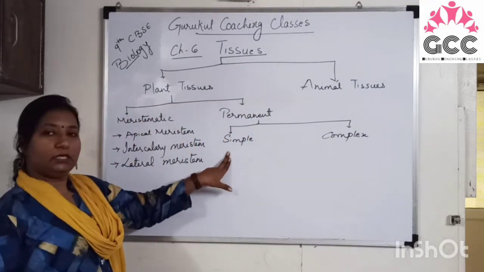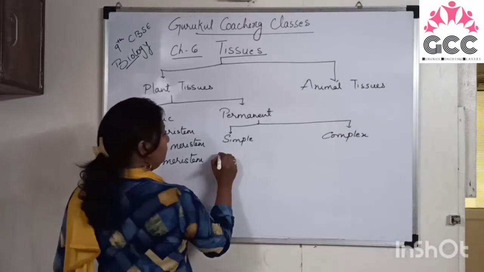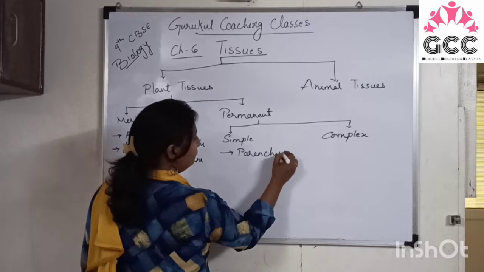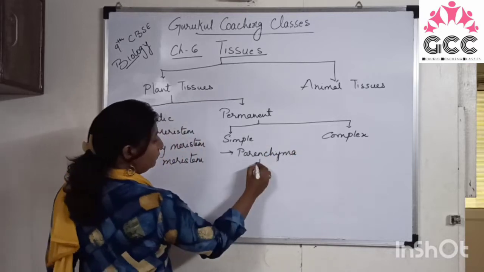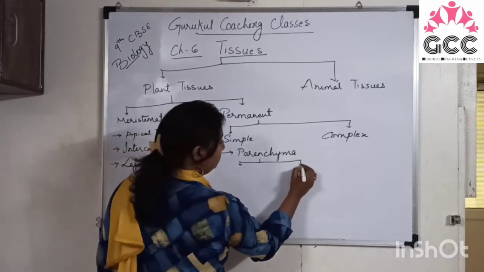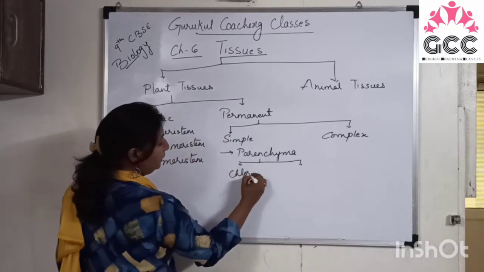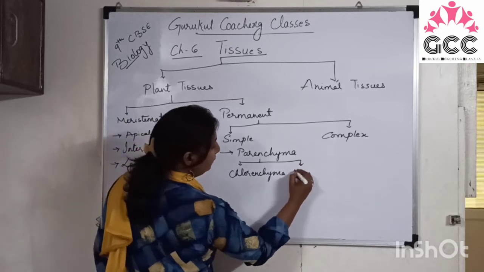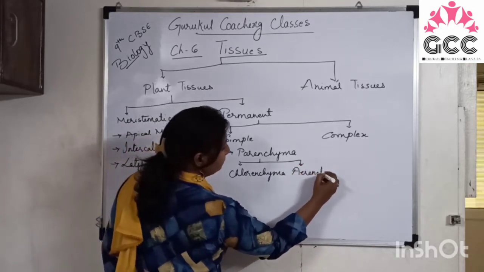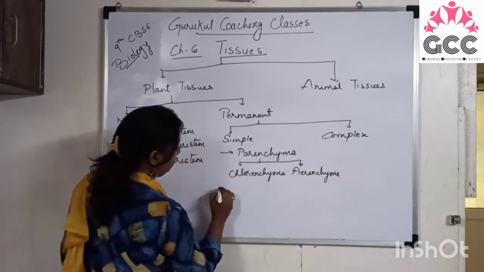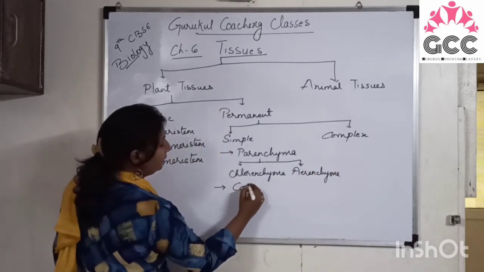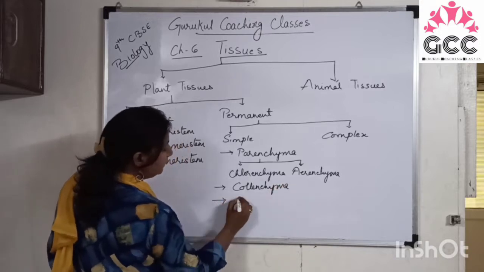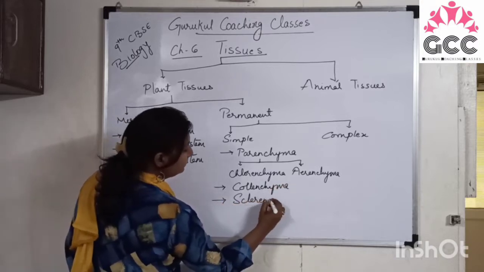Right? Simple tissues are further of three types: parenchyma. We have two different types in parenchyma, that is chlorenchyma and aerenchyma. Next is collenchyma, and the third one is sclerenchyma.